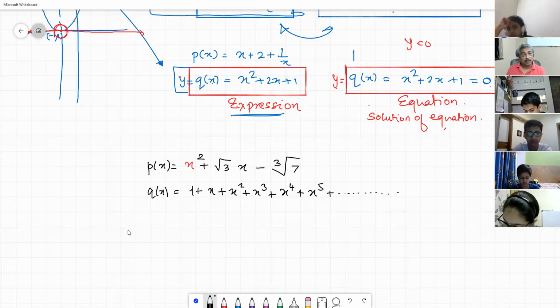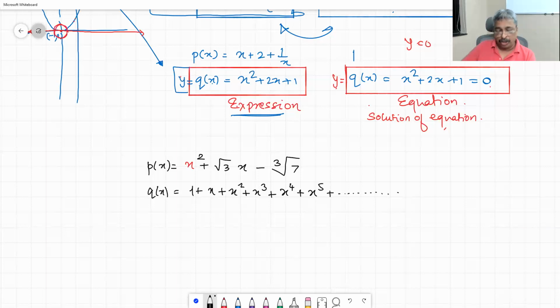Okay, so do we want to define polynomials or not eventually? Yes. Okay, so the formal definition of polynomial, let me say it first, then I will write it, and then you say whether you agree or not. By the way, what I have written just now is not a polynomial. This is not a polynomial.